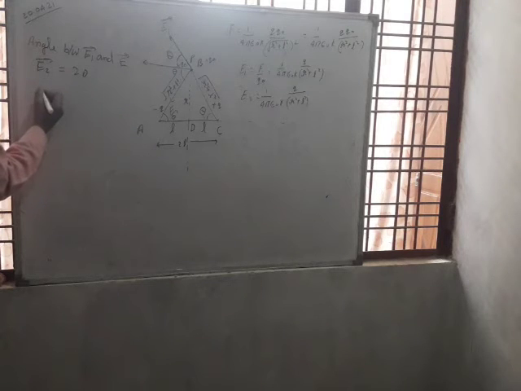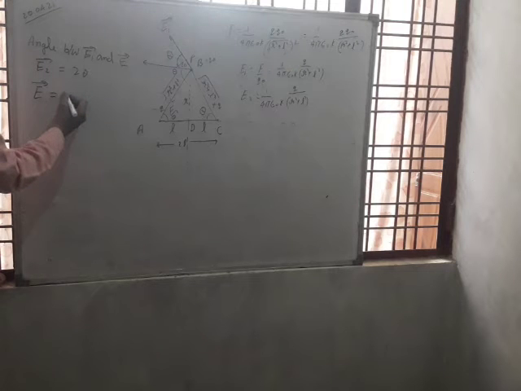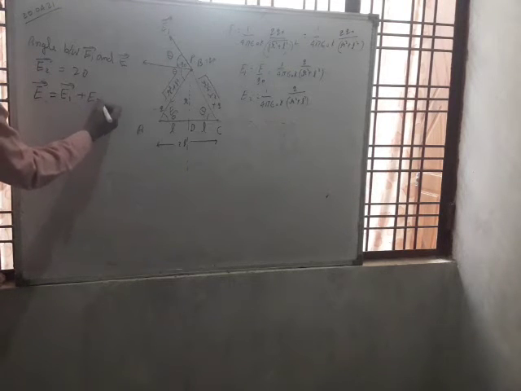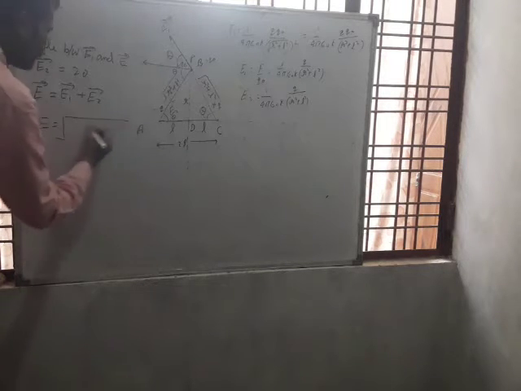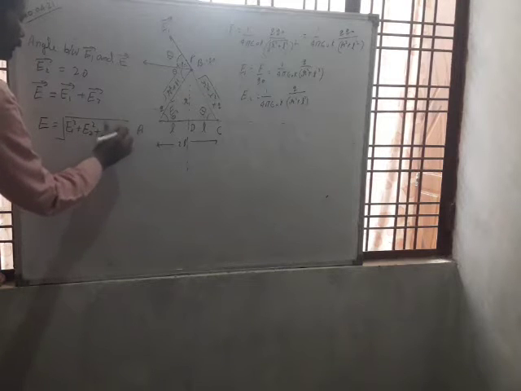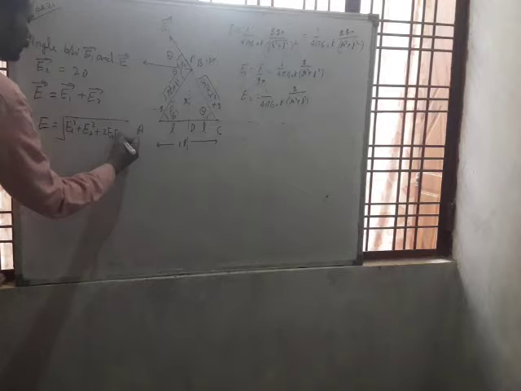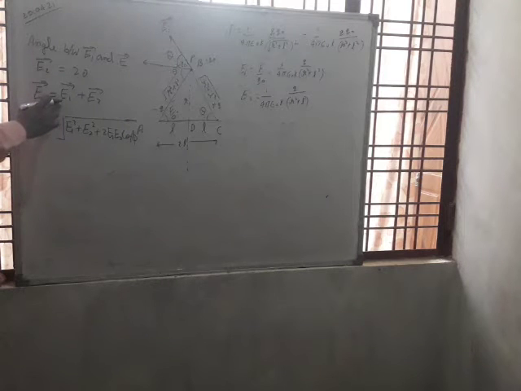You can see. So using the vector formula of vector addition, the resultant electric field intensity vector E will be vector E1 plus vector E2 in vector form, and its magnitude is given by E equal to under root E1 square plus E2 square plus 2 E1 E2 cos phi, where phi is the angle between E1 and E2, and here phi is 2 theta.